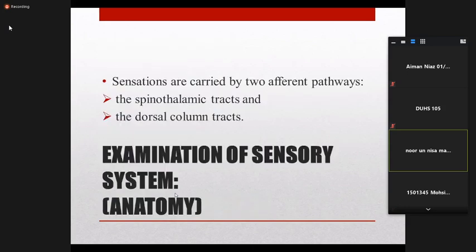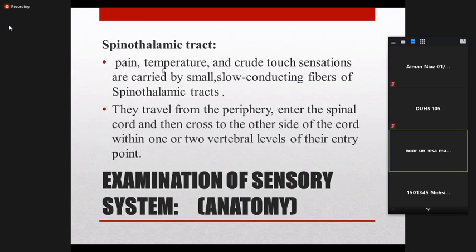The peripheral sensations are carried by two different afferent pathways, the spinothalamic tract and the dorsal column tract. The spinothalamic tract basically carries pain sensation, temperature, and crude touch, not the light touch. These are carried by the small, slow conducting fibers of the spinothalamic tract.